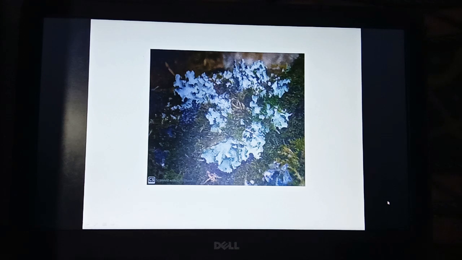A lichen is made up of a fungus and an alga living together. In lichen, the alga, that is an autotroph, and the fungus, that is a saprophyte, depend on each other for their nutritional needs. The fungus supplies water and minerals to the alga, whereas the alga supplies organic food to the fungus.